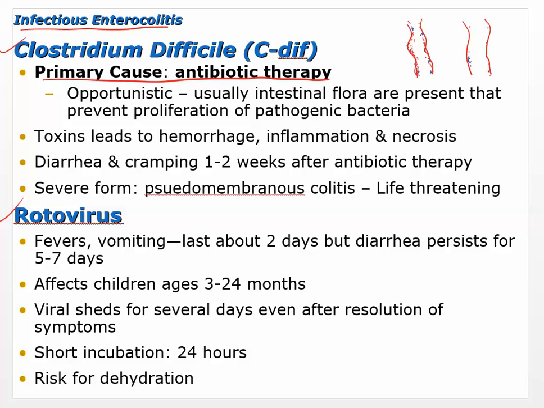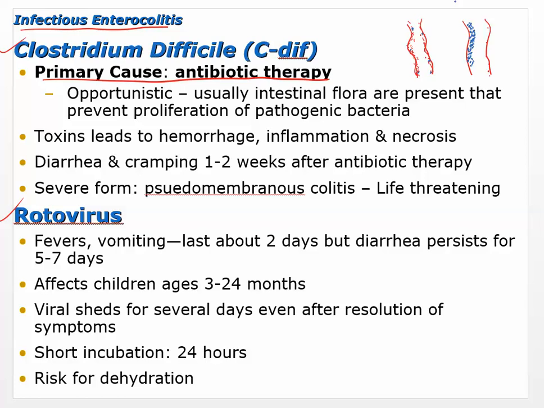And so when you kill off those other bacteria, the beneficial bacteria that were competing with it before, because C. diff isn't very competitive, but when those others are gone, it allows it to take over. And that's where you have the problem. So that's the primary cause, antibiotic therapy. What we call the C. diff, we call it opportunistic. And that's because it's waiting for an opportunity. It's waiting for some of these other bacteria that it can't compete with to go away.